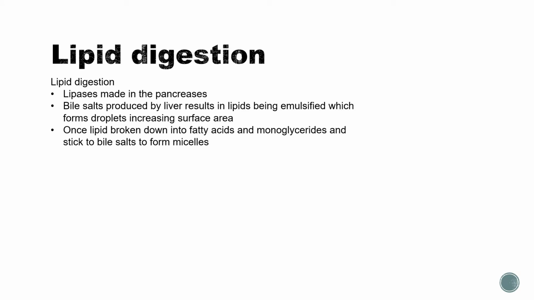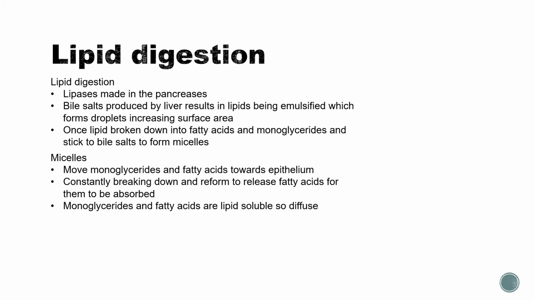Lipid digestion. Lipase is made in the pancreas and bile salts are produced in the liver, and this results in lipids being emulsified, which forms droplets that increase the surface area. And once the lipid is broken down into fatty acids and monoglycerides, they stick to the bile salts to form micelles.